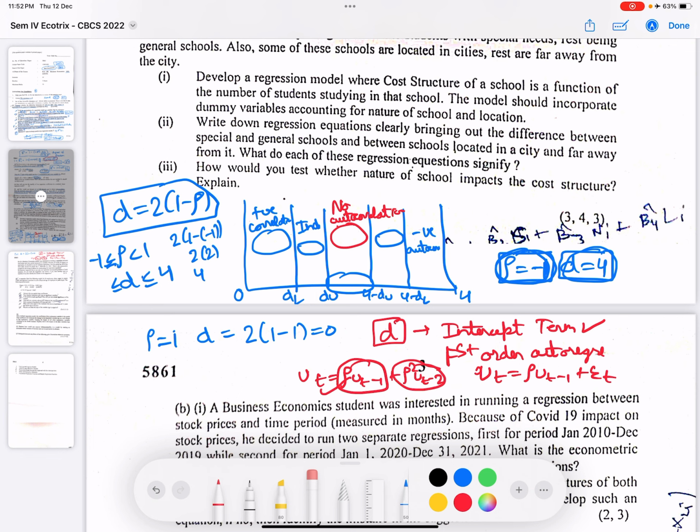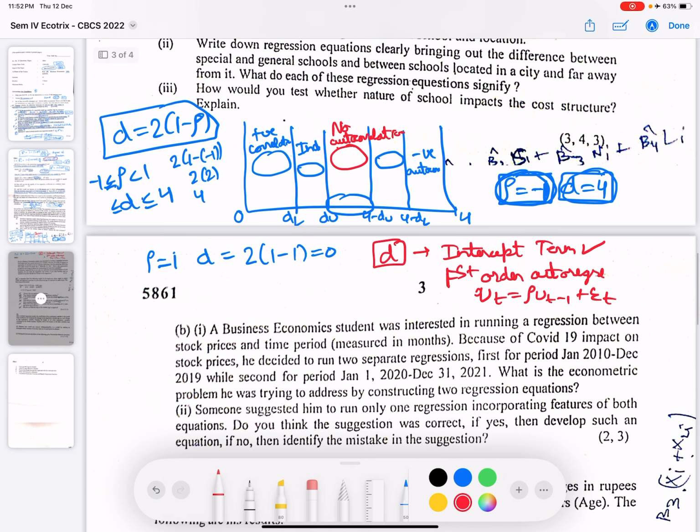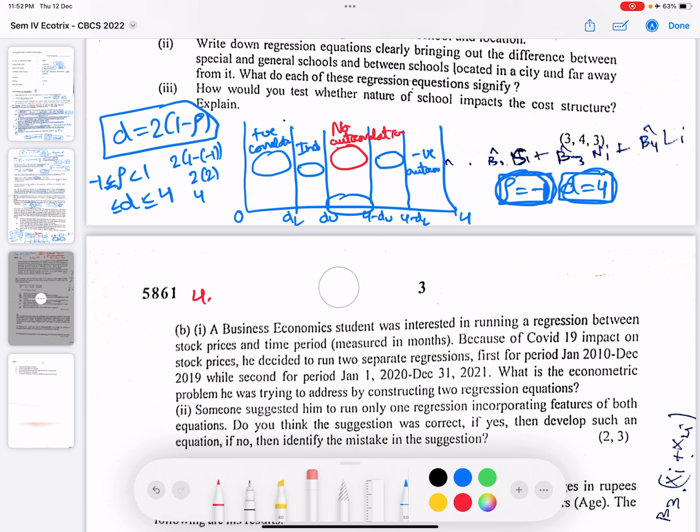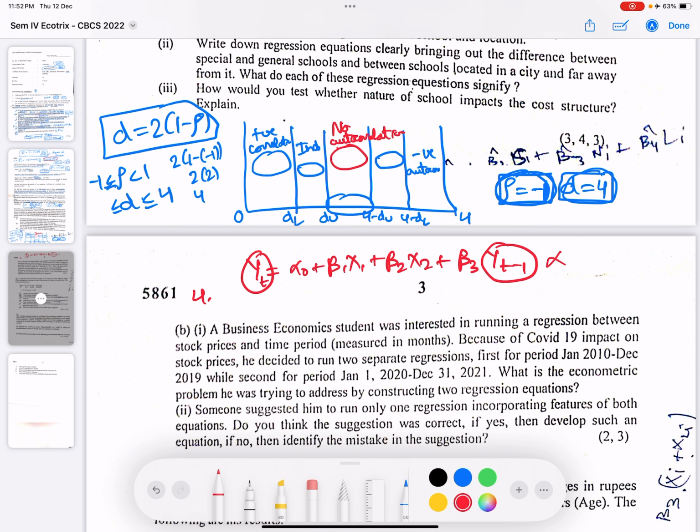Okay. And the third, one of the more important assumptions, is that ut follows the normal distribution. The fourth assumption is there is no lagged value of the dependent variable. I'll show what that means. Suppose we have a model yt equals alpha naught plus beta 1 x1 plus beta 2 x2 plus beta 3 yt minus 1. So this is the lagged value of the dependent variable. If you have a model like this, we cannot use the Durbin-Watson test. Okay, I hope this is clear.